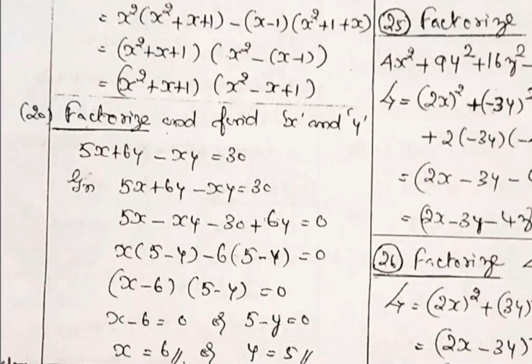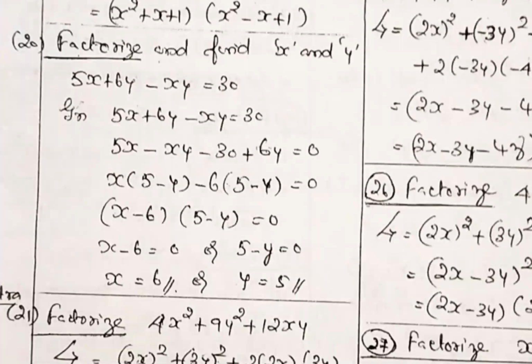Easy one. You move all the values to one side, so the right hand side becomes 0. Then between two terms, you take common factor x into 5 minus y, minus 6 into. So finally, x minus 6 into 5 minus y is equal to 0. From this, you are getting x minus 6 equal to 0 or 5 minus y equal to 0. Because the answer is 0, we don't know which one is 0.